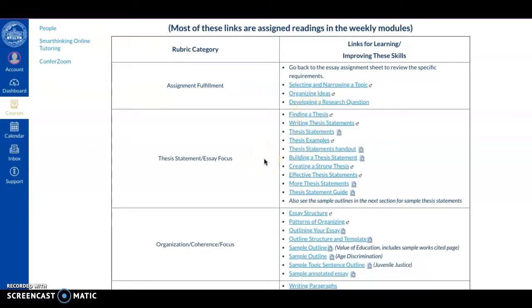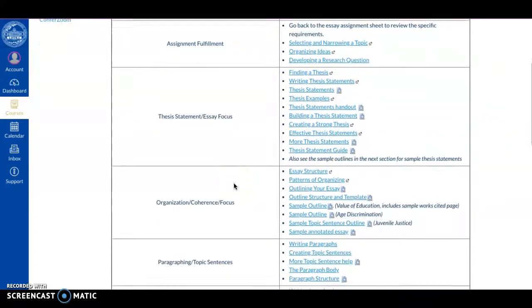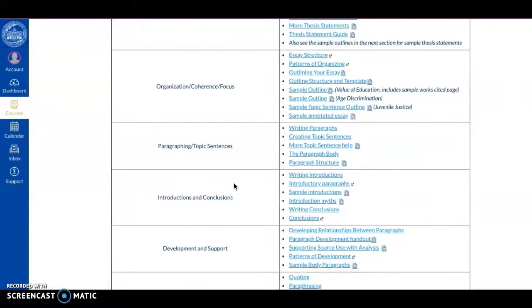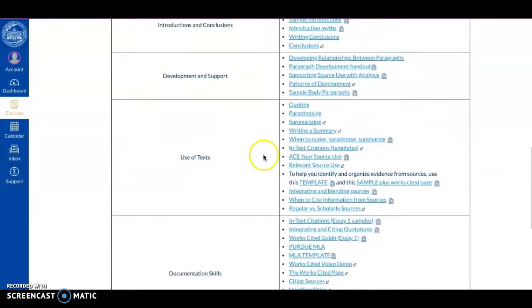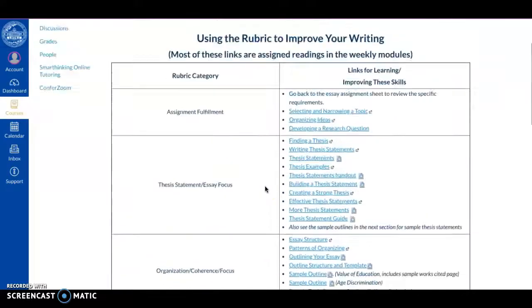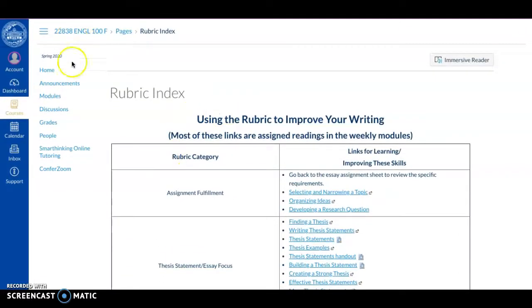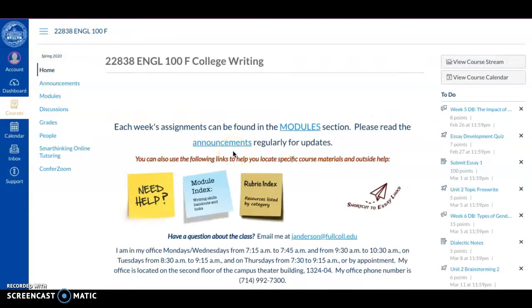Just about everything linked here has been either required or optional reading in the modules, or will be when we get there. So you can see introductions and conclusions, development and support, use of text, so you can find resources to help you with whatever issue you are wanting help with. Let's go back to the home page.